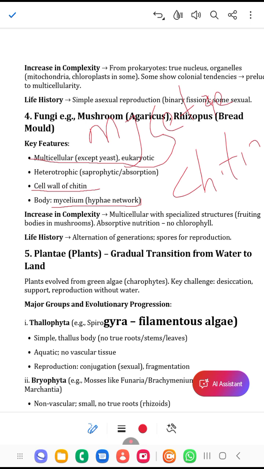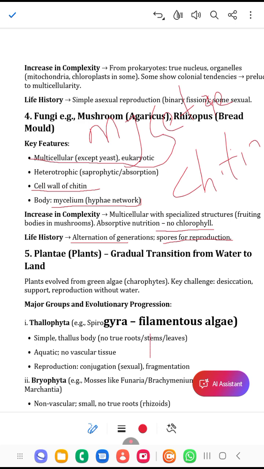And also, they are saprophytes. The meaning of saprophytes is that they depend on dead decaying organic material for their nutrition. That's why if you look at most mushrooms, you will see them on dead trees, decaying plants, and dead organic material. That is how fungi obtain their nutrition. As for their life history, they exhibit alternation of generations and reproduce by spores.